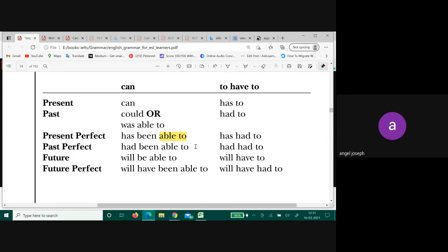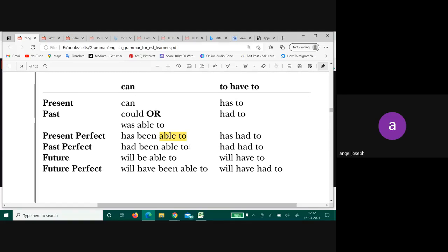Which is the only place where you can use can? He can drink water. Present tense, right? Past, he could drink water. All the other forms, able to: he has been able to, he had been able to, he will be able to, will have been able to. All these forms are in the perfect tense. You do not have can usage in the perfect tense.